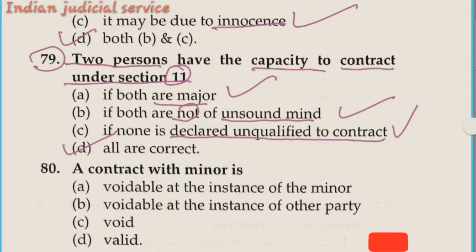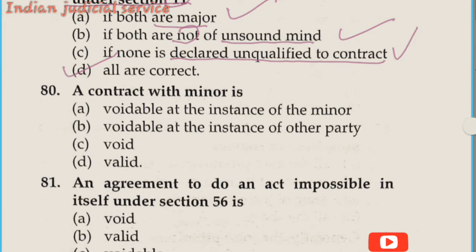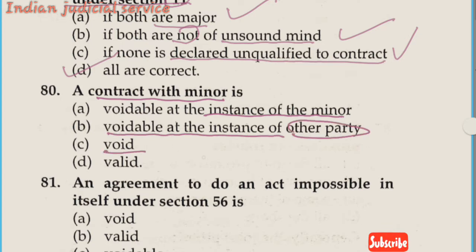Now question number 80. A contract with a minor is. A contract with a minor is clearly settled in the Mohori Bibee versus Dharmodas case. The minor's contract is void ab initio. So it is clear here. Option A, voidable at the instance of the minor, option B, voidable at the instance of the other party, option C, void, and option D, valid. So it is clear here that the answer is option C. It is a void contract, a minor's contract is a void contract.